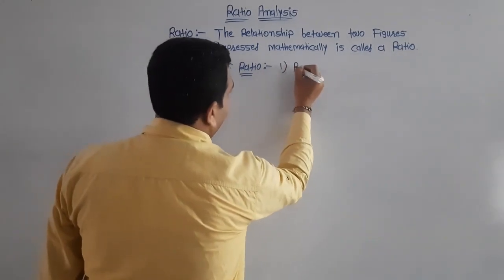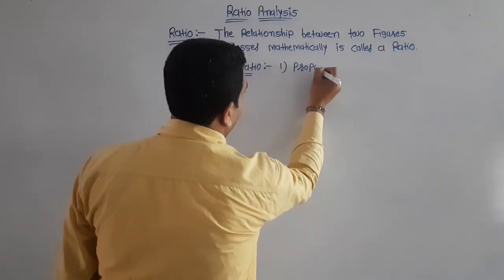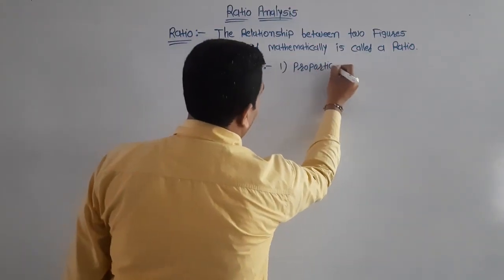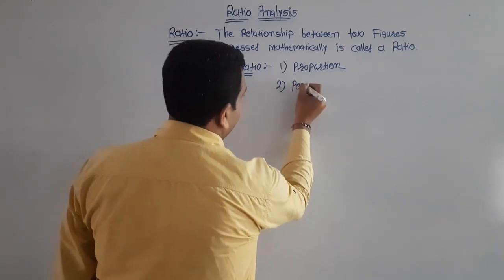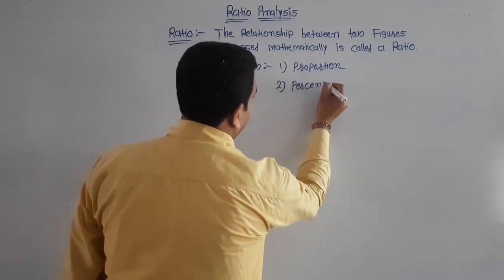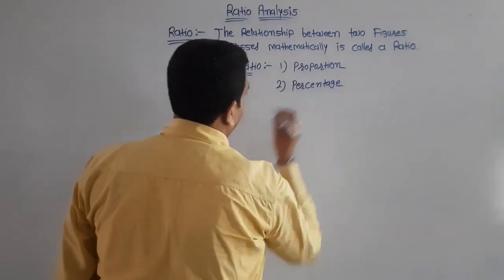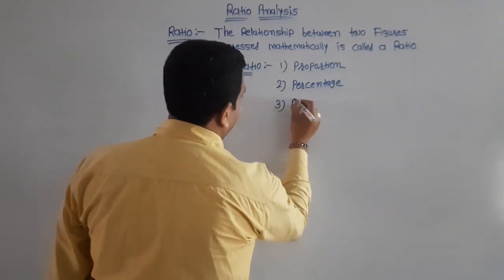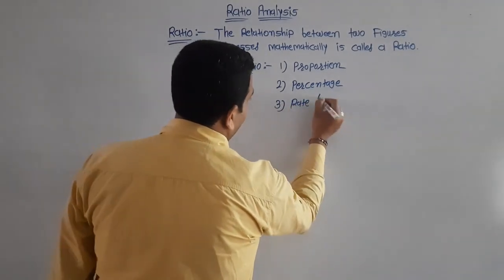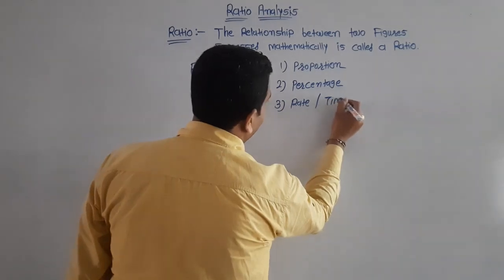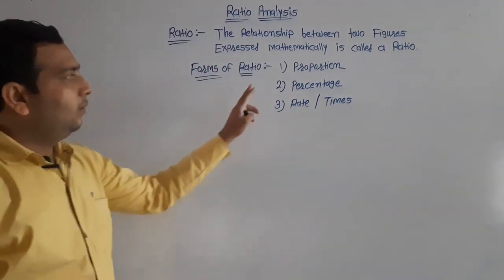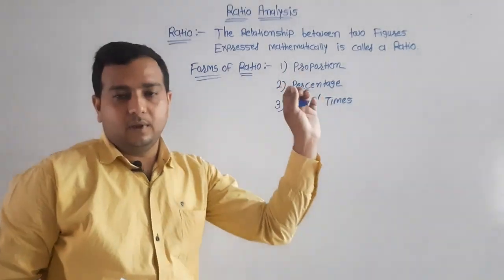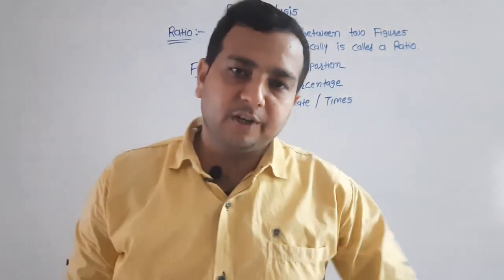First is a proportion, second is a percentage, and third one is rate or times. Now we have discussed the form of proportion.